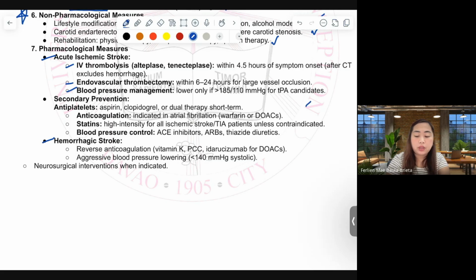And then all of these are given. For hemorrhagic stroke, we have to perform reversal of anticoagulants or prevent and stop bleeding according to our guidelines. We need to do surgical intervention to stop bleeding ASAP.